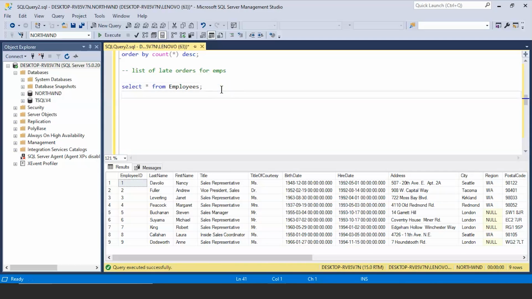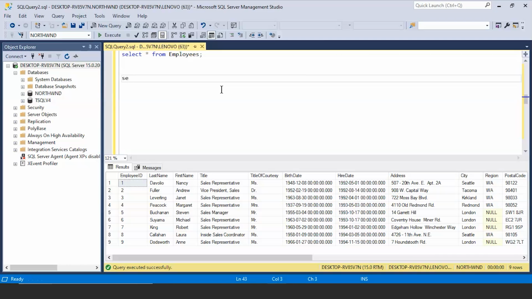Alright, so let's see how you can join the orders table and the employees table to get the list of late orders. And we must remember that late orders are those where the required date is less than equal to the shipped date.